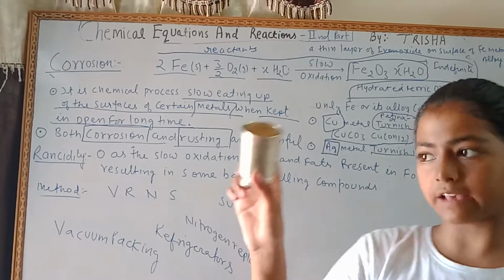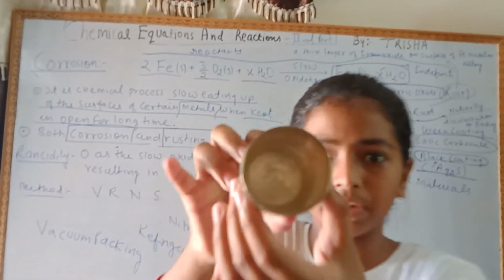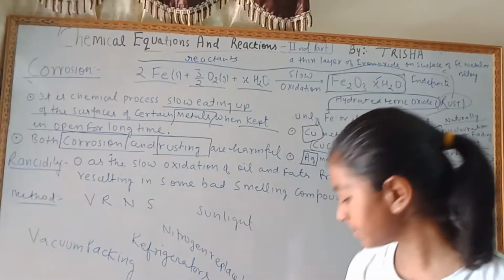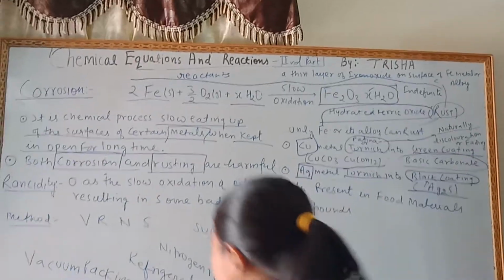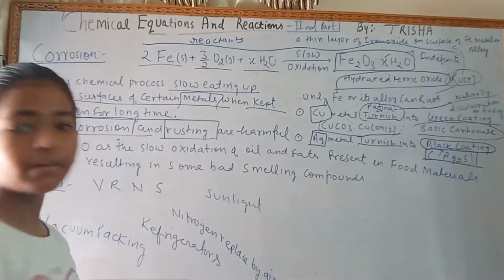Same way in this glass also, it is of silver. The black coating has taken place here. In it, corrosion has taken place. So that black coating was called the silver sulfide.